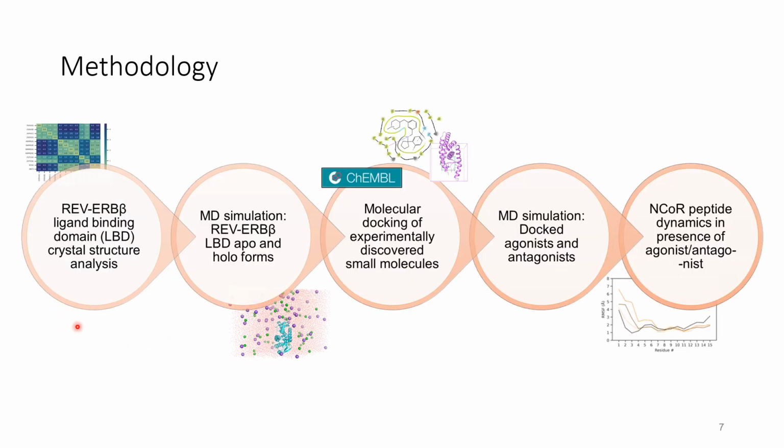To answer the questions, we first looked at the crystal structures for the REV-ERB beta ligand binding domain and performed simulations in apo and heme bound form, then docked the small molecules that have been experimentally discovered, performed the simulations in presence of agonist and antagonist, and looked at the NCOR peptide binding dynamics in presence of agonist and antagonist.